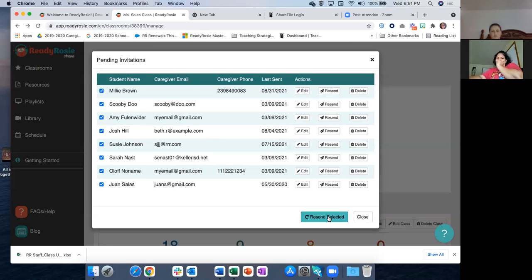And what we know from a lot of our other partners is after you send the initial invitation, then you resend it one time, then it's down to a manageable number. Where if you see them at drop off or pickup, you can say, hey, don't forget to accept the Ready Rosie invitation. Did you get it? Look for an email, look for a text, and you can make that personal connection. They will not get anything from you via Ready Rosie until they accept the invitation.